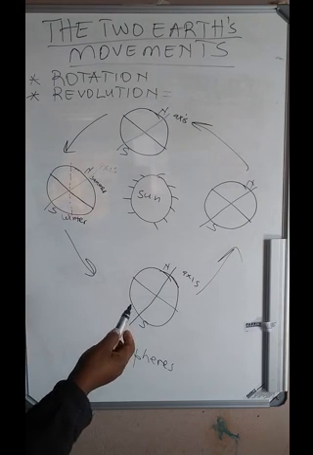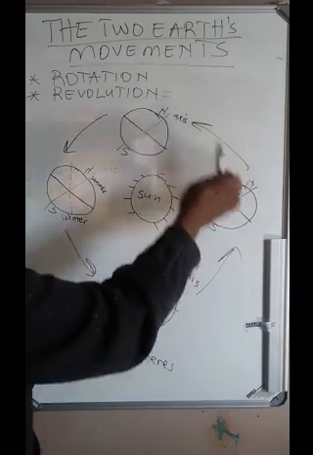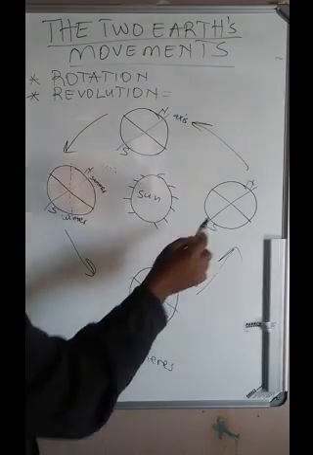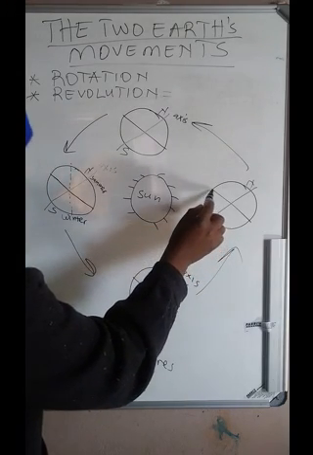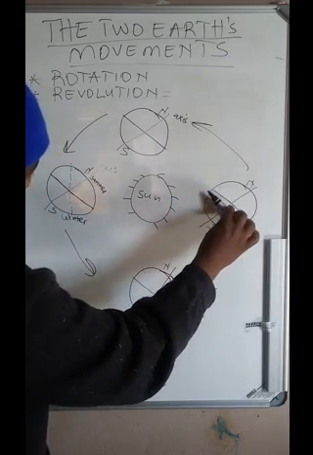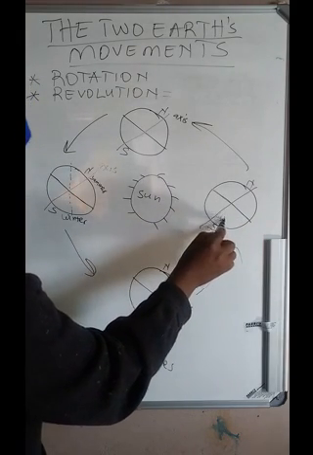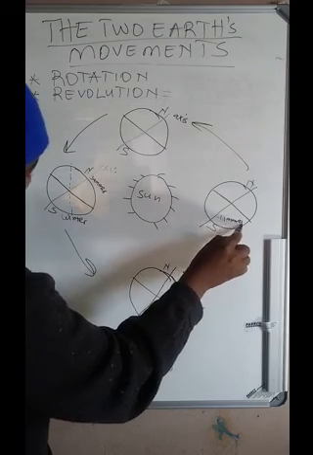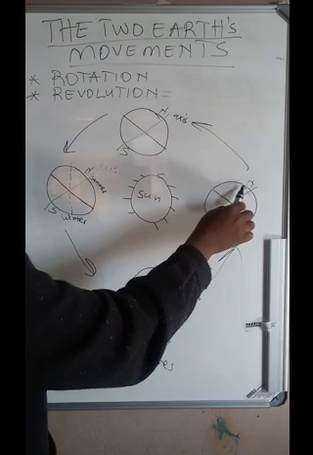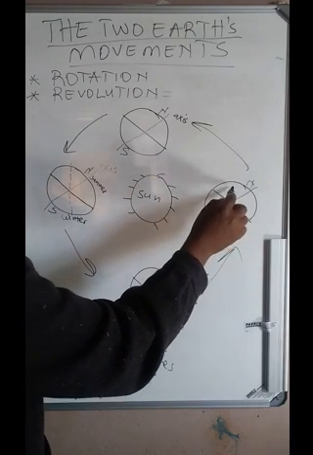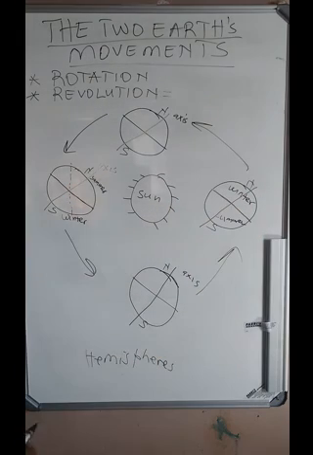So when the earth is here on its orbit around the sun, people in the southern hemisphere, all this part is the south, are having a summer season. But people here in the north, you can see that the north is now far away from the sun, so it's very cold. So here people will be having a winter season.